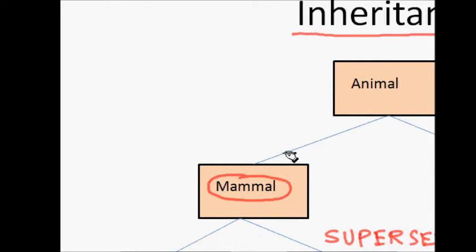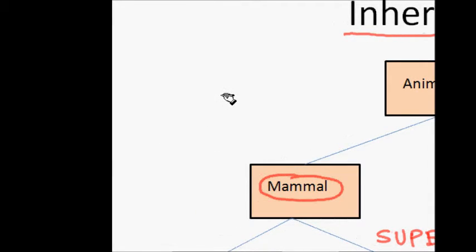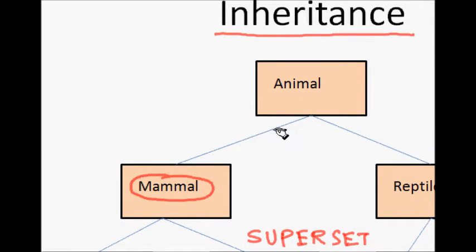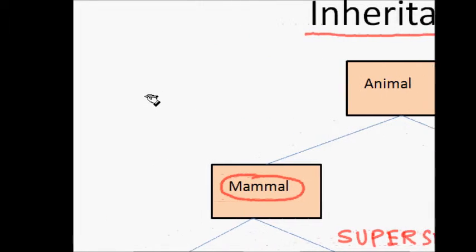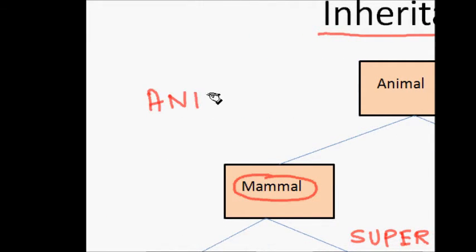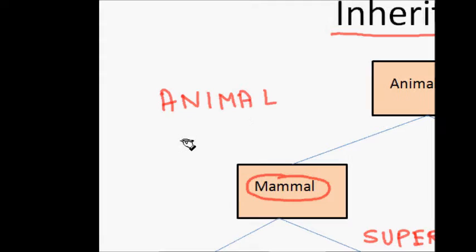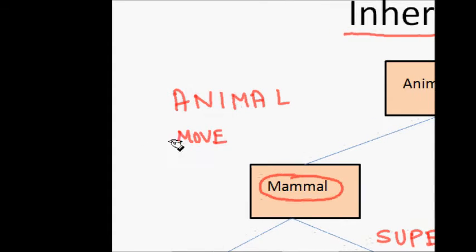This is a very important object oriented programming paradigm. Let's say I already have a class for animal, and I know that animals can move and they breathe.